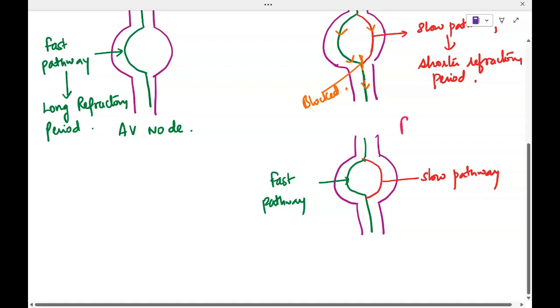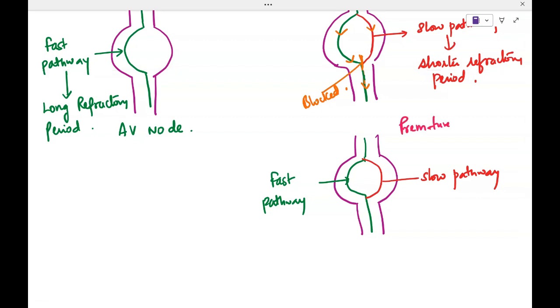Now we have a premature atrial contraction. When a PAC occurs, the fast pathway is in the refractory period. Refractory period is the interval between two normal impulses. So the fast pathway is in the refractory period, and this PAC will travel through the slow pathway.